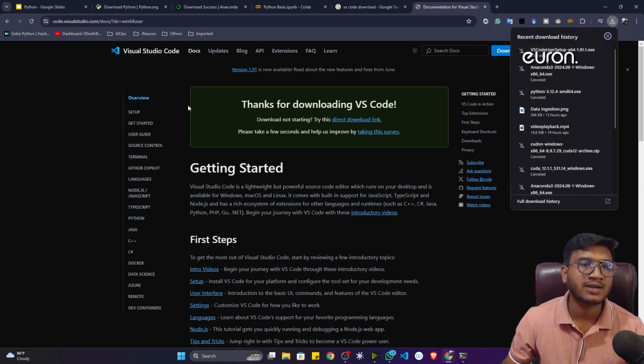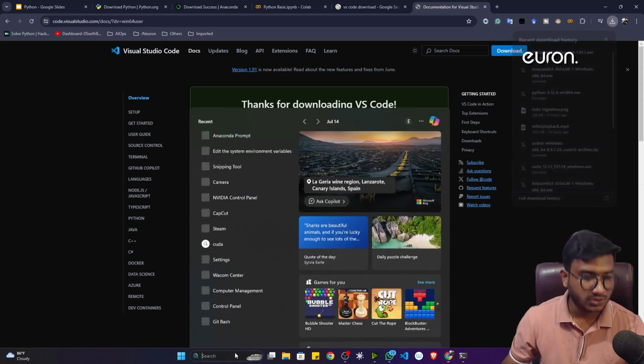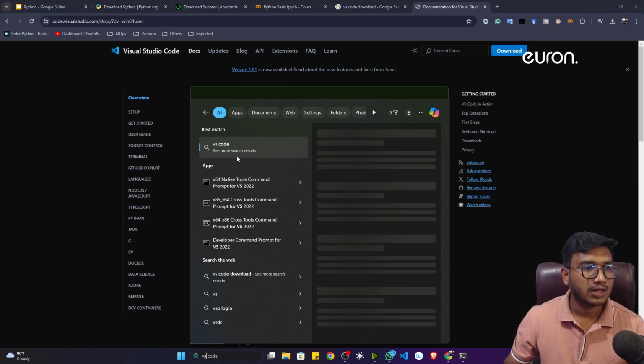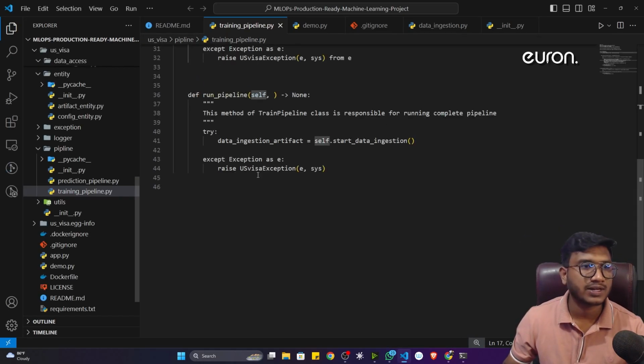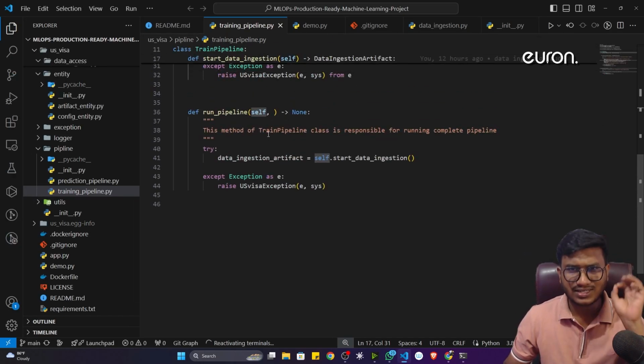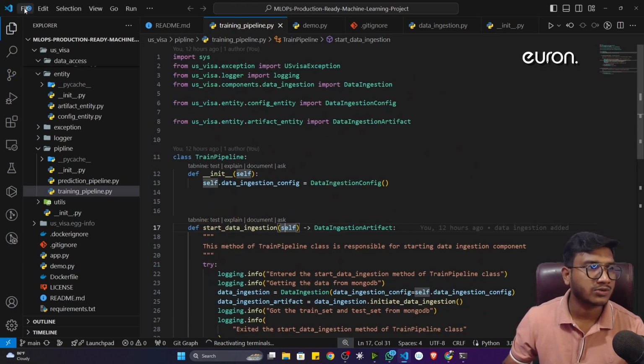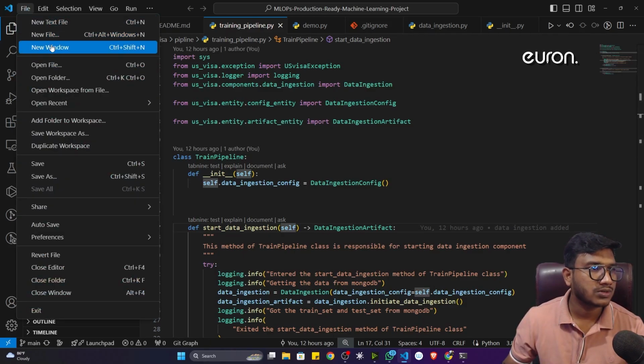Now I'll simply cancel it because I already have it. So let me show you my VS Code. If I search for VS Code, you will see it. This is VS Code, guys, and you will see this interface. This is my previous project I implemented, so that's why it's opening. You can also open a new window. So let me open a new window.